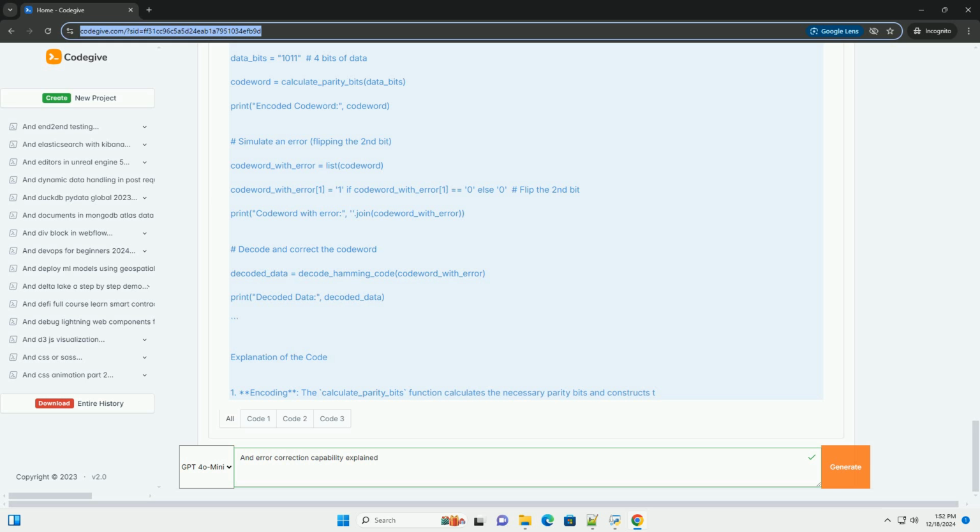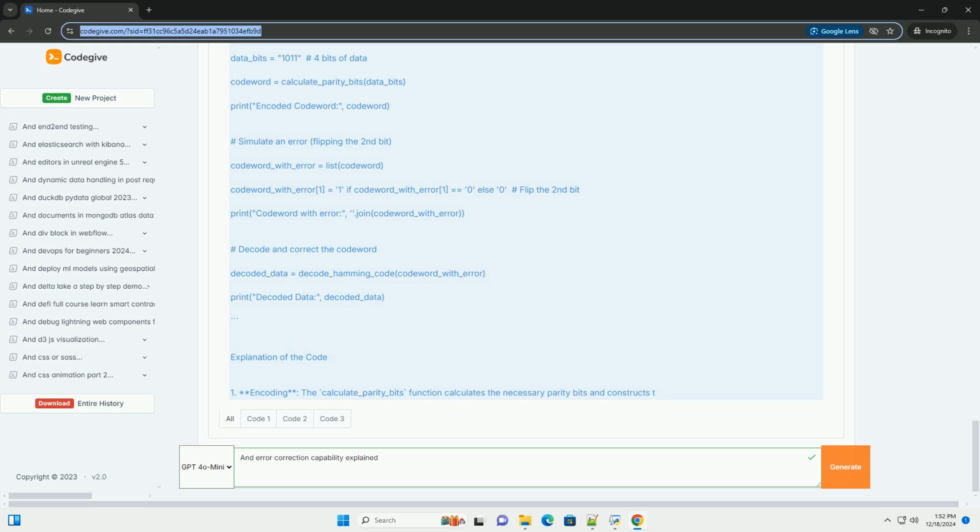Python: def calculate_parity_bits(data_bits): n = len(data_bits), r = 0. Calculate the number of parity bits required. While 2**r < n + r + 1: r += 1. Create a list for the final code word with parity bits. code_word = [0] * (n + r).